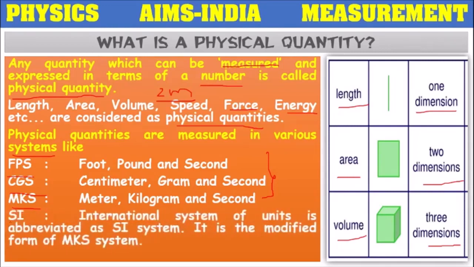Right now we have the SI system, the international system, abbreviated as SI system, which is a modified form of the MK system. All over the world we are making use of the SI system for measuring physical quantities right now.